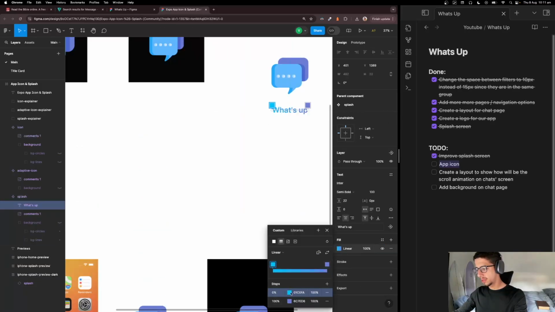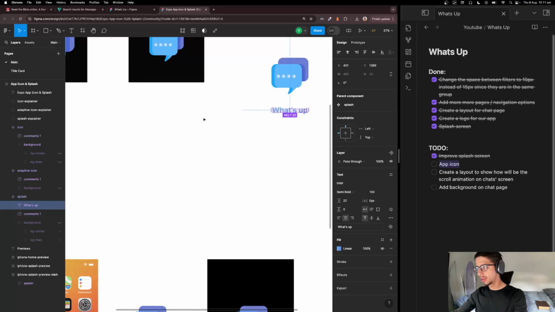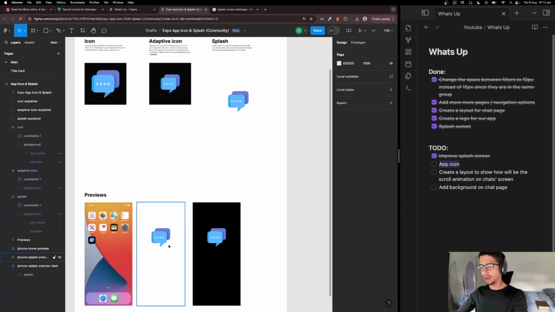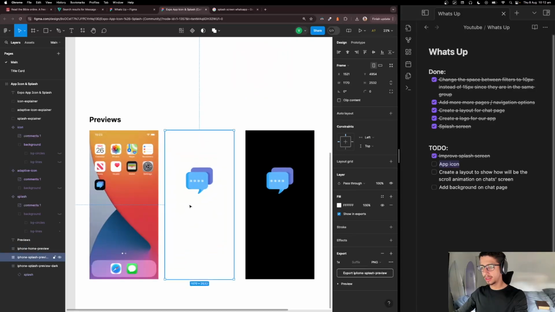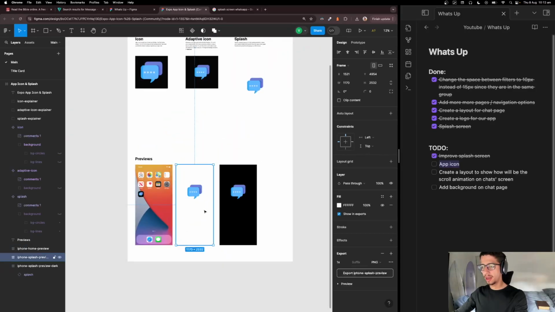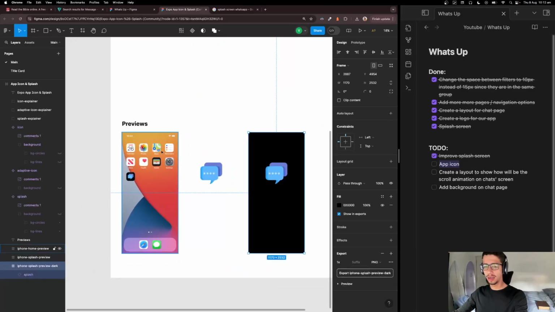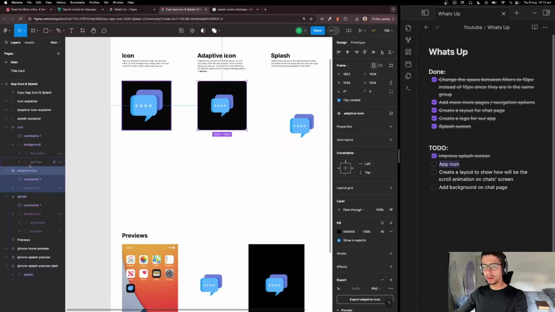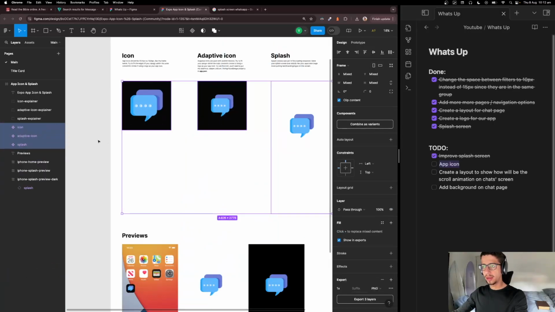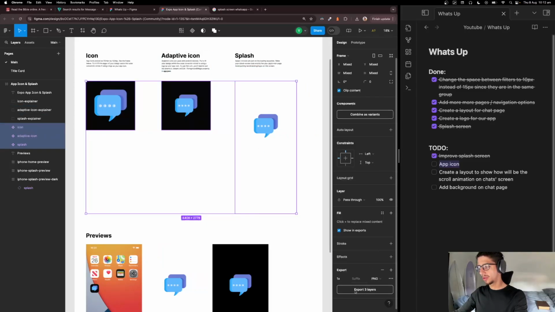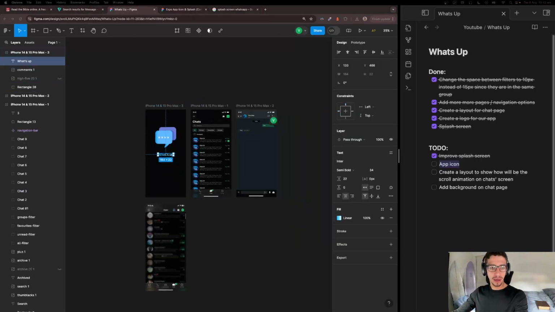The first blue is the same as the icon or not. Okay. Yeah, maybe just the icon. Just because I prefer the gradient with white, but we cannot use white in some case, as you can see here. So this is when the theme of cell phone is light, and here is when it's dark, if I'm not wrong. So what we need to do now is select those three, icon, adaptive icon, and splash screen. Come here and click to export 3 layers. We're gonna have the download here, and now we can just open it up.